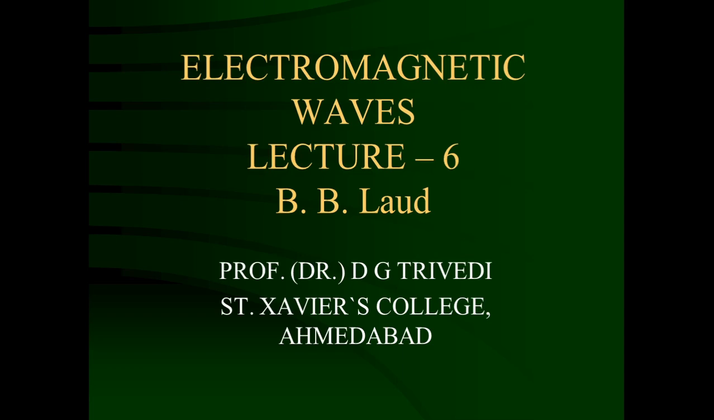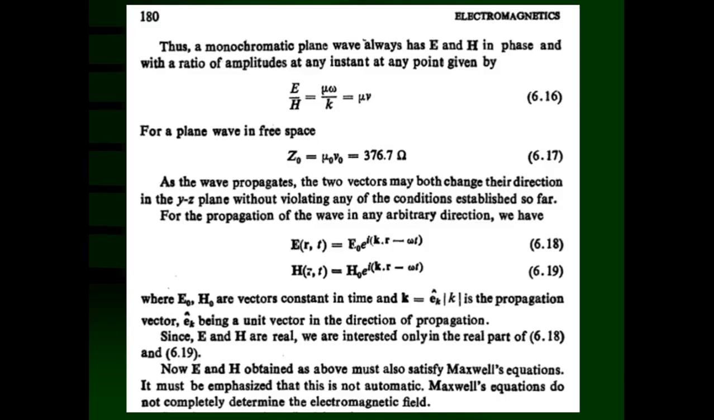Then we have proved that the electric field and magnetic field oscillate in the same phase, and the ratio of their amplitudes, E0 upon H0, is called the intrinsic impedance of the medium, and that is equal to mu omega upon k, and omega upon k is nothing but the wave velocity. So mu into v is the intrinsic impedance of the medium. That is a characteristic of the medium, and it is in ohms, that we have already studied. Now we are studying a little further.